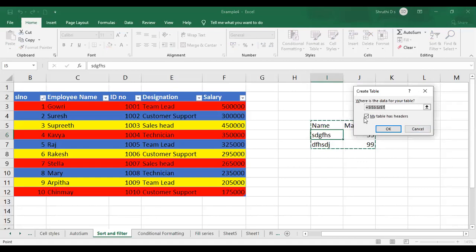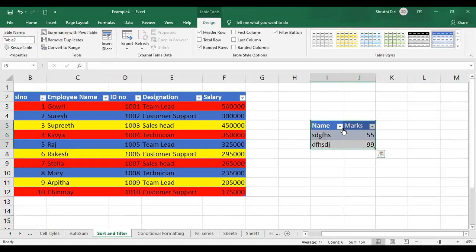Either Control T or Control L, both will give you the same option. Once this dialog box appears, it is showing the range. If at all you want, you can just drag and drop to which you want to apply the table. So just click on OK. Now automatically, as you can see, there is a drop down appearing on each column of your table, right?